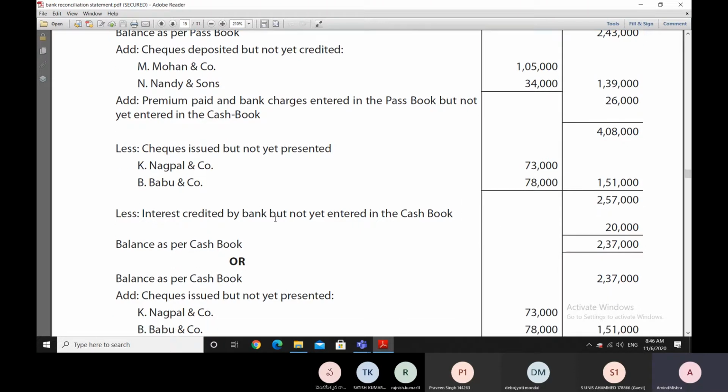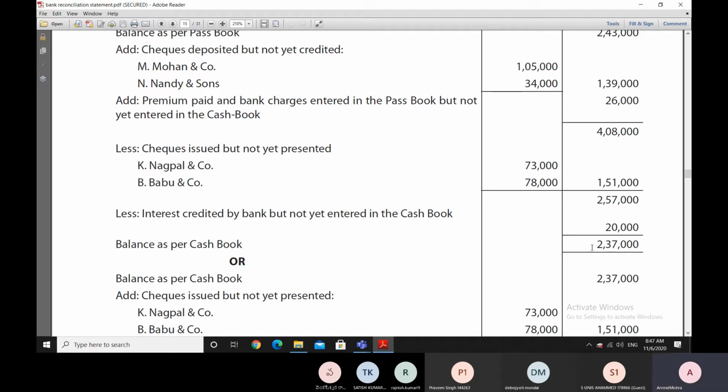Then there is some interest which is credited by the bank on our balance, which is not yet entered in the cash book. So due to this, the bank balance has gone up in the bank passbook, but not in the cash book. So we'll reduce this amount also to move towards the cash book balance. This amount is 20,000. We reduce that and we come to 2,37,000. And as we reach 2,37,000, we find that that is our balance as per the cash book.